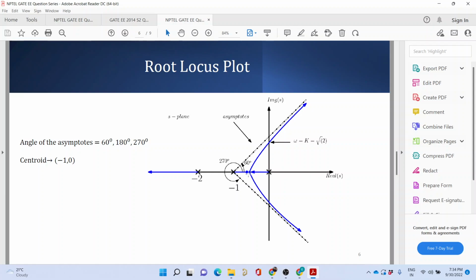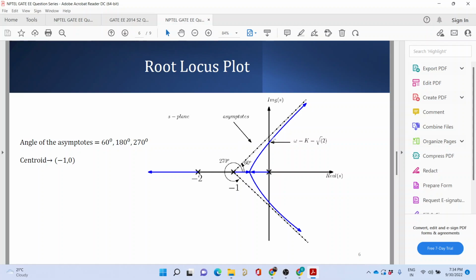The root locus would start from this open loop pole, meet somewhere over here, break away at this point, and then be asymptotic to these two lines. The other branch would start from -2 and run along the real axis. This is how the root locus would look. Now what you have done is add a zero somewhere over here. What effect does a zero have? It would pull this root locus towards the left-hand side of the s-plane.